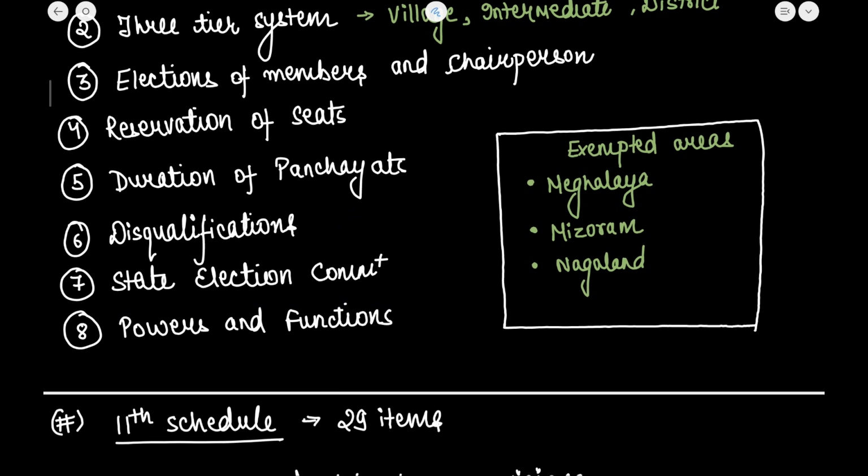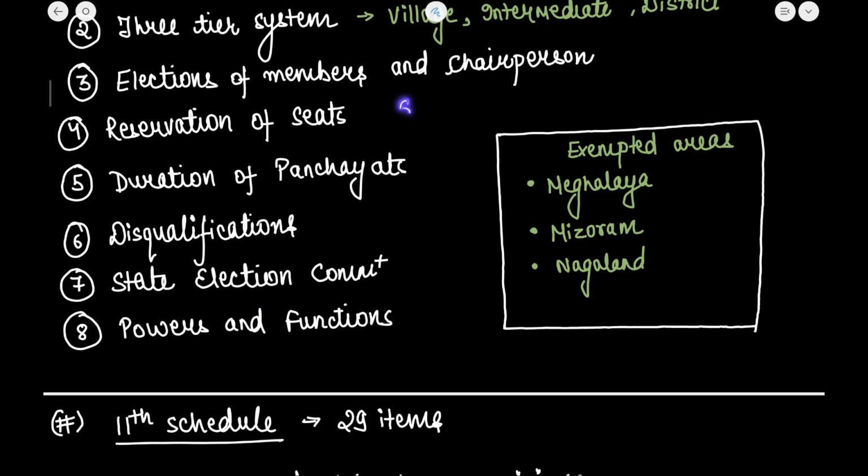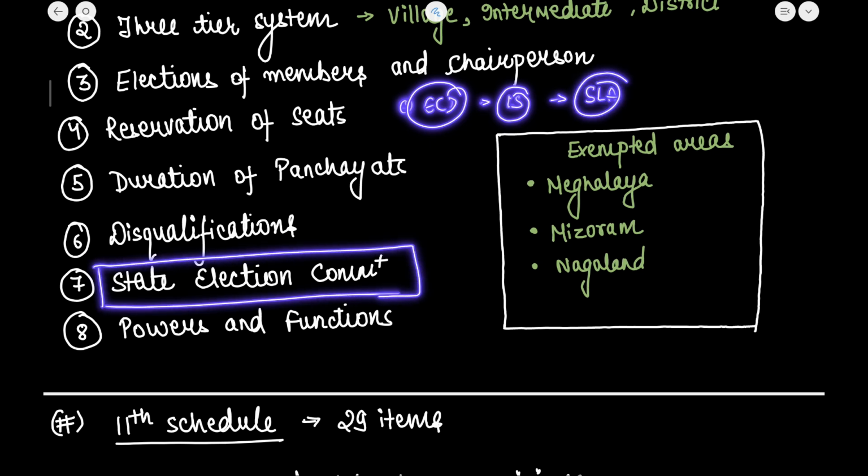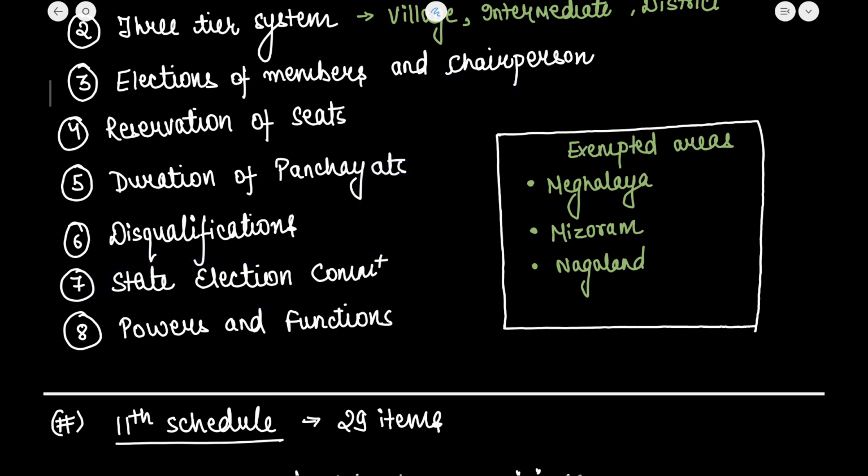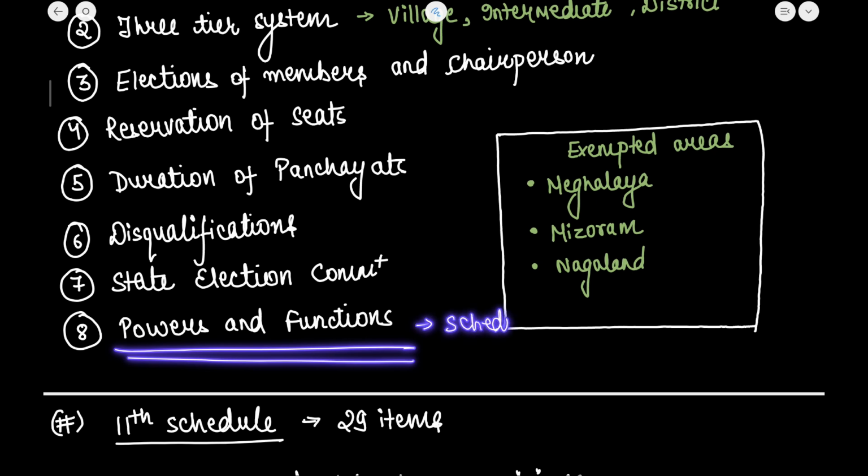However, one point to note is that the Election Commission of India is responsible to conduct elections for the seats of Lok Sabha as well as the state legislative assemblies. The state election commission has only been entrusted with the responsibility of conducting elections at the panchayat levels.